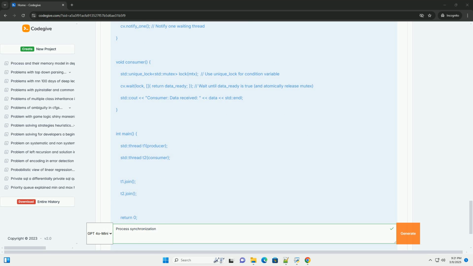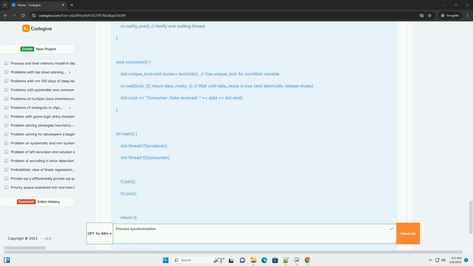wait(mutex), atomically unlocks the mutex and puts the thread to sleep, blocks it, until it's notified. When the thread is woken up, it reacquires the mutex. notify_one, wakes up one thread that's waiting on the condition variable.